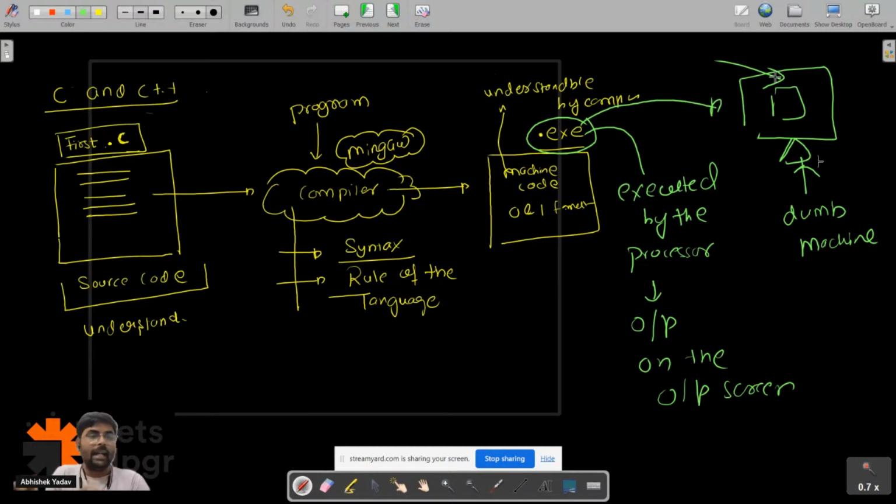And how can we tell that part? With the help of software. And software is what, guys? Software is a collection of programs. Everyone is getting that point? We understand English, numbers, and special symbols, but our computer doesn't understand this. So we have to find something that converts this source code to machine code so that it is understandable by the computer itself, right?